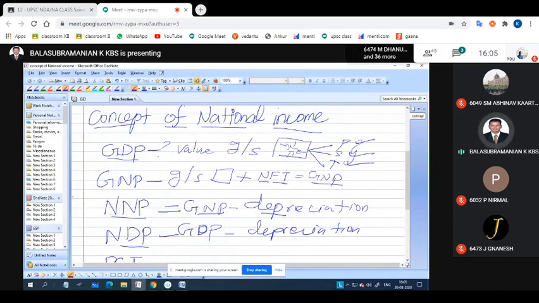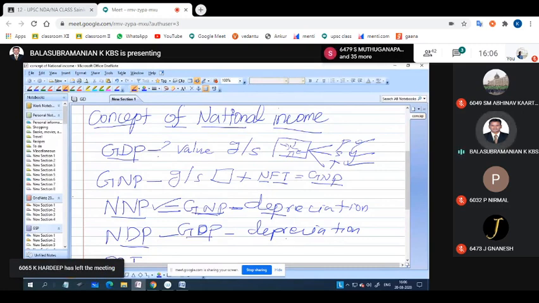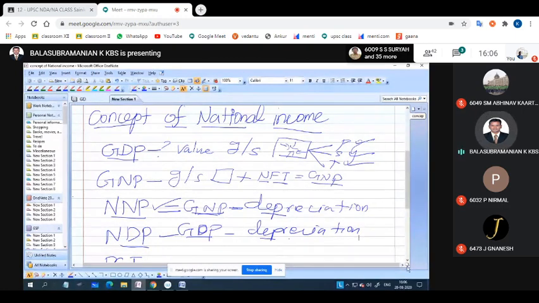NNP means net national product: GNP minus depreciation, so the expenditure. Out of GNP, if you minus the expenditure, you get the NNP. NDP means net domestic product: GDP minus depreciation. Inside the country, how much money we have and have taken for our consumption, the remaining money is considered NDP, net domestic product.